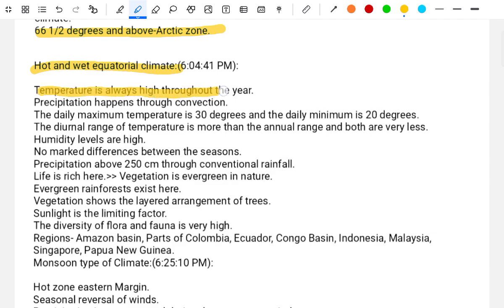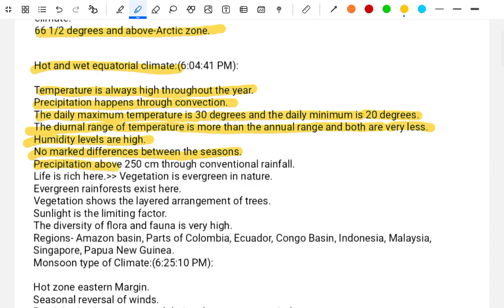Temperature is always high throughout the year. Precipitation happens through convection. The daily maximum temperature is 30 degrees and the daily minimum temperature is 20 degrees. The annual range of temperature is very less. Humidity levels are high. There are no marked differences between the seasons.